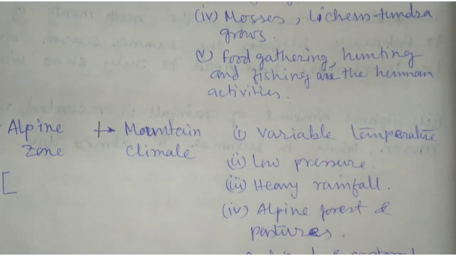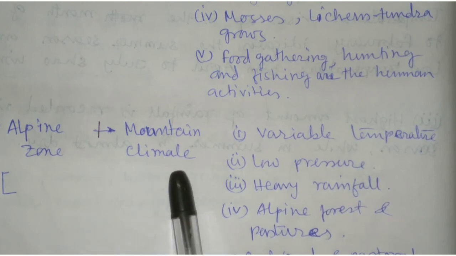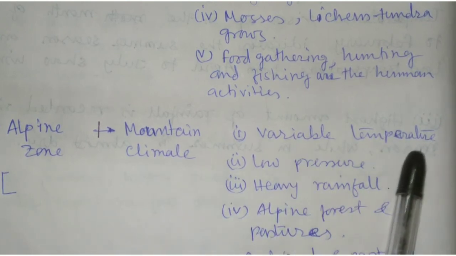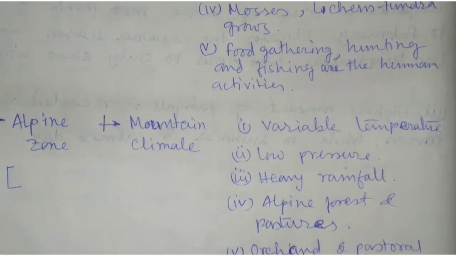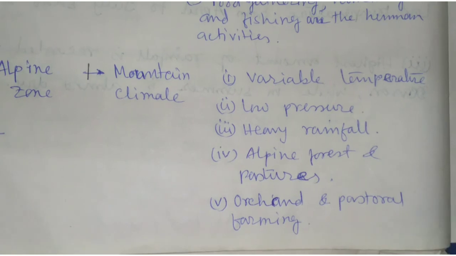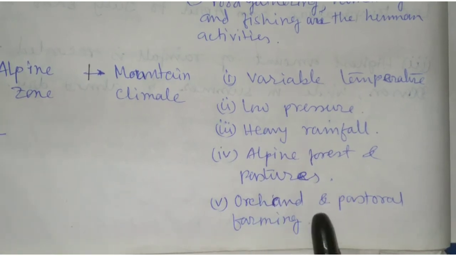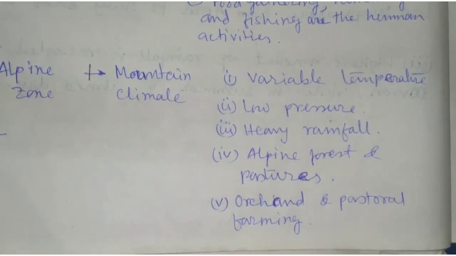Alpine zone, mountain climates. Variable temperature, low pressure, heavy rainfall, and alpine forest are found here. Orchard and pastoral farming are the human activities.